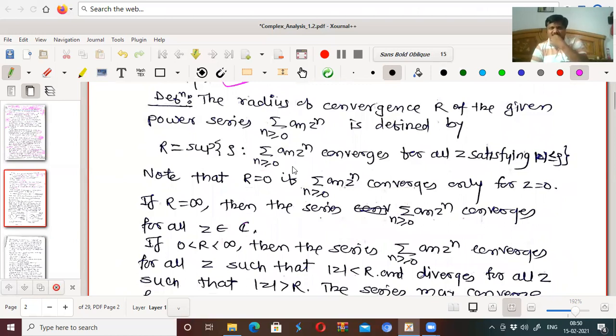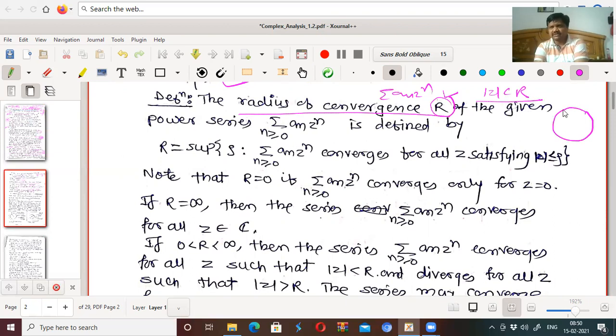Now the most important part is regarding the radius of convergence of a series. Radius of convergence means such a number r that for mod z less than r, the series converges. That is called the radius of convergence. Why are we calling it radius of convergence?